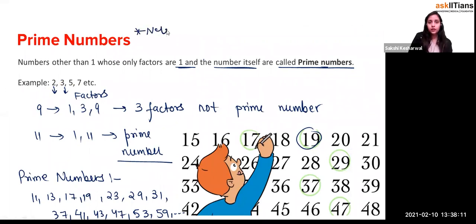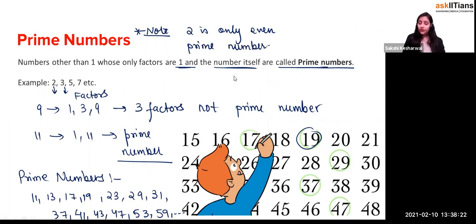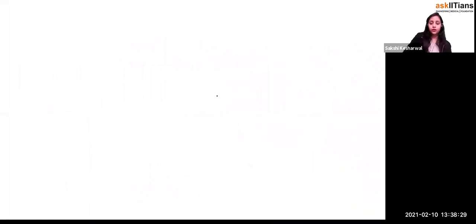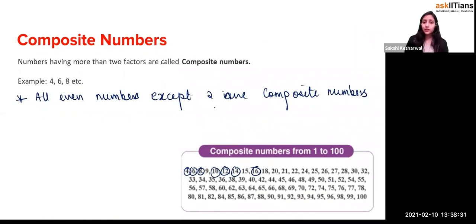This is a note that 2 is the only even prime number. Only 2 is the even prime number, and the rest of the prime numbers, you see, they are odd. They are not even, right? So all even numbers except 2 are composite numbers, right?